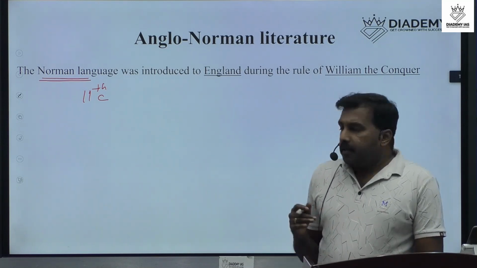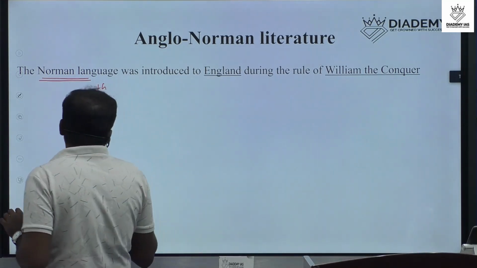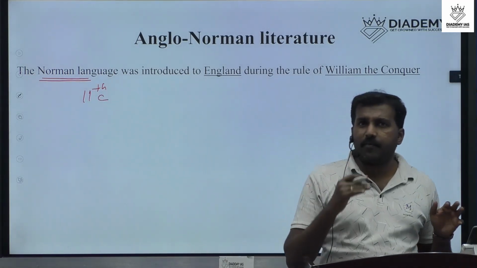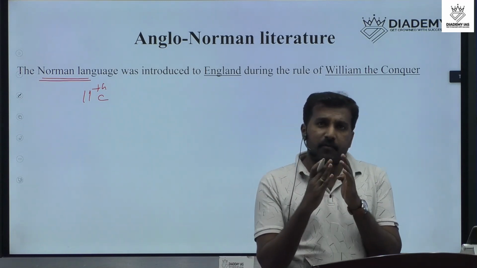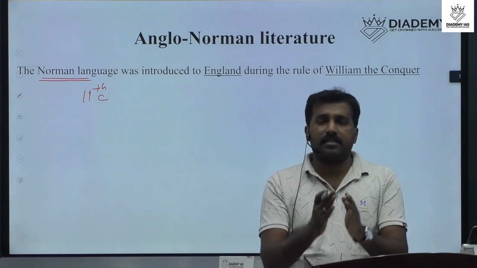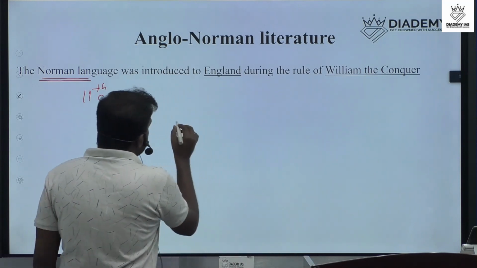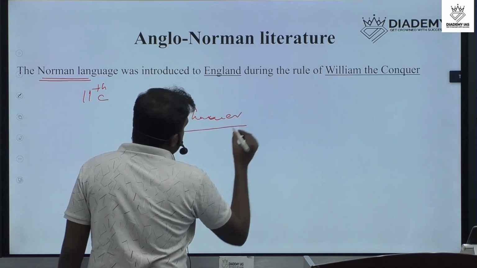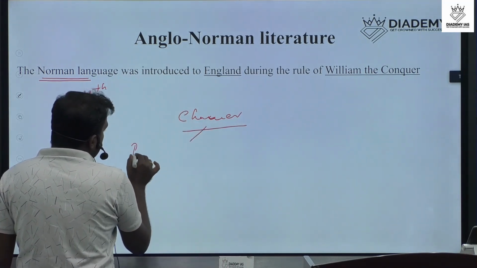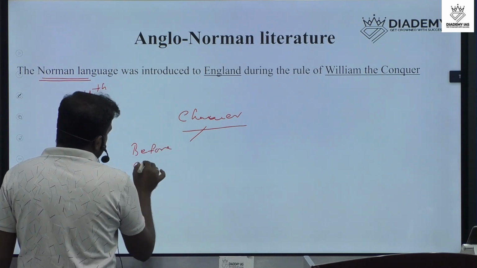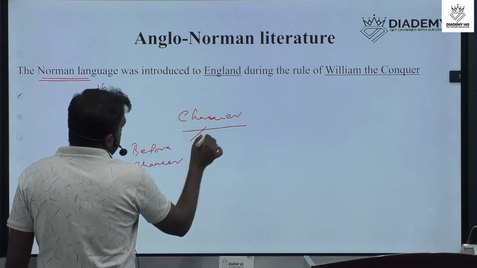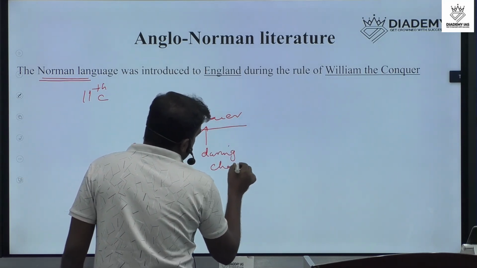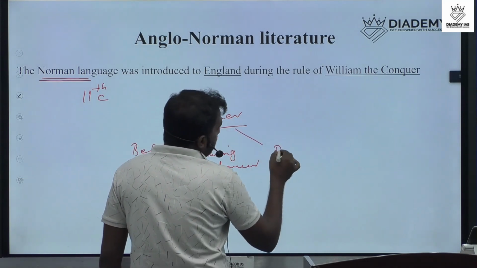So here, we already discussed that Chaucer was the center of English history. That means we can classify Geoffrey Chaucer in three divisions: before Chaucer, during Chaucer, and after Chaucer.